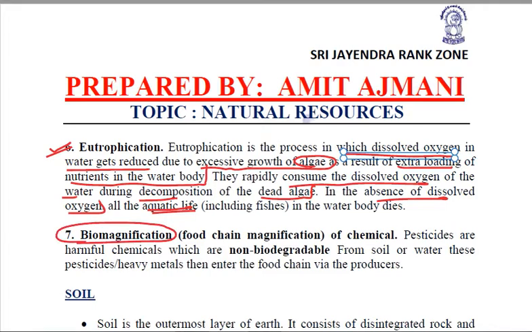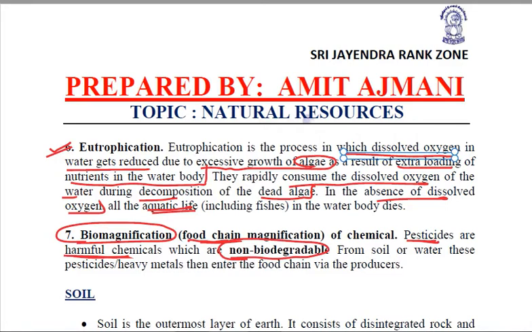Next is biomagnification or bioaccumulation. We know that there are aquatic food chains going on. When various pesticides or harmful chemicals are sprayed on the crops and wash down with irrigation water into these water bodies, then it is a problem, because all these mostly are non-biodegradable.